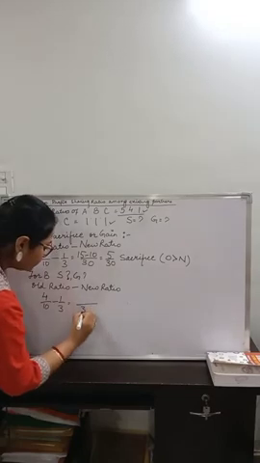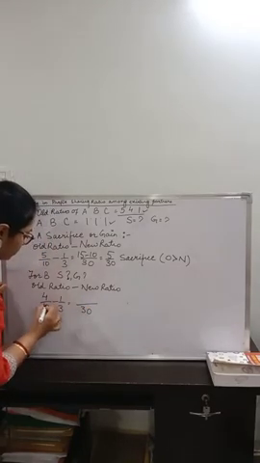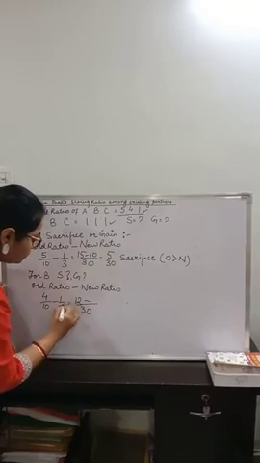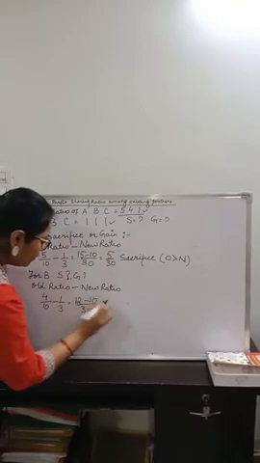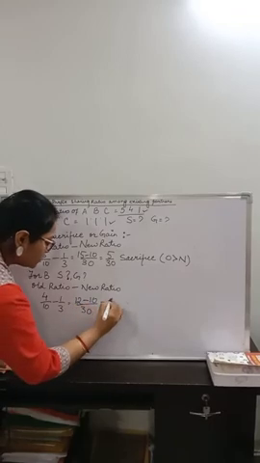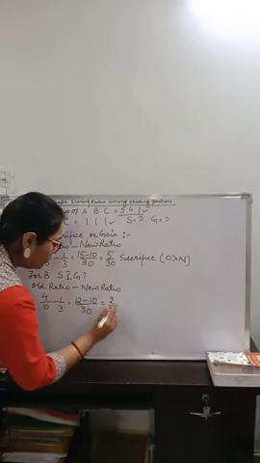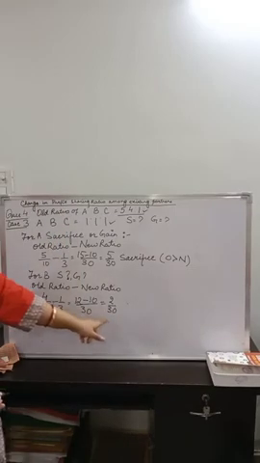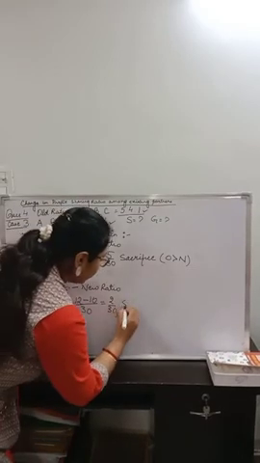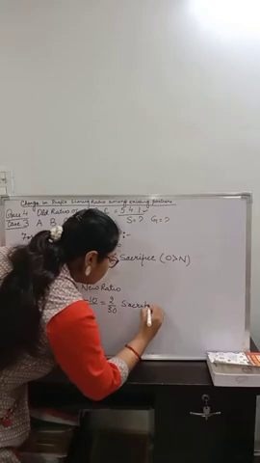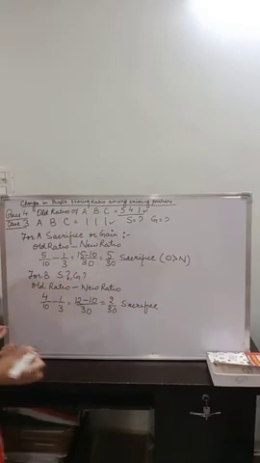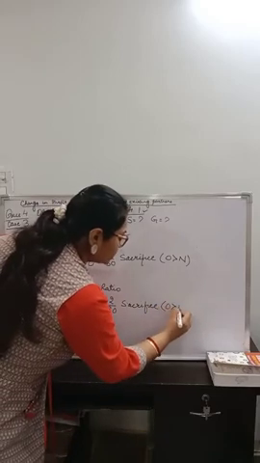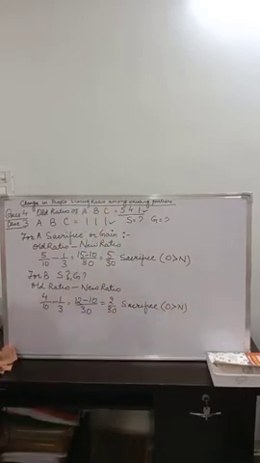Let us do this. 12 minus 10. So this is 2 upon 30, which is also a positive fraction. That is why this is a sacrifice, since B's old ratio is greater than the new ratio of B.